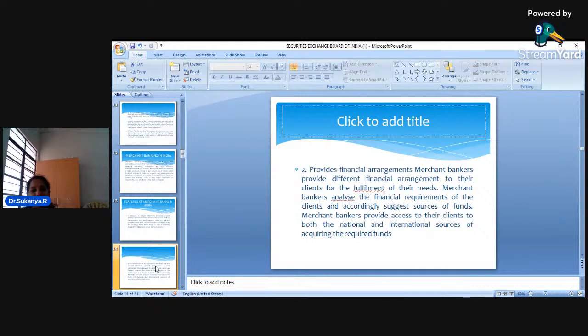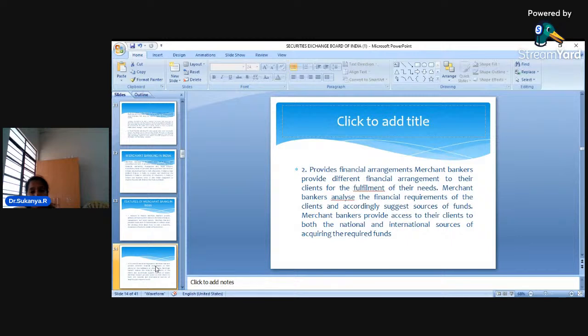Not only that, dear students, they provide financial arrangement. That means to say, now see, I'm in need of money. I have some financial requirement. What merchant bankers will do is, first of all, they will tell me the source from where I can raise my money. For example, merchant bankers may advise me that if you want a housing loan, the best is you go to HDFC Bank. You may be getting a loan at such and such a percentage of interest.